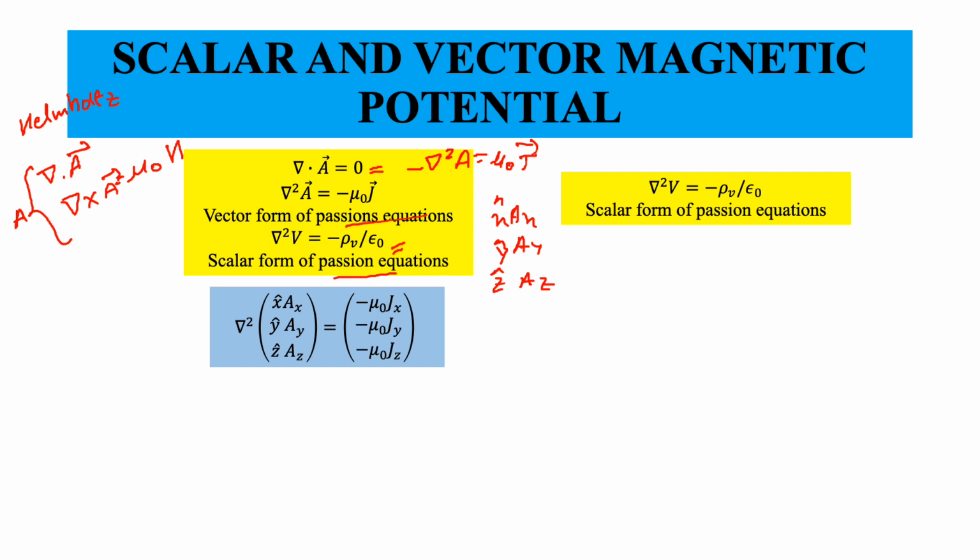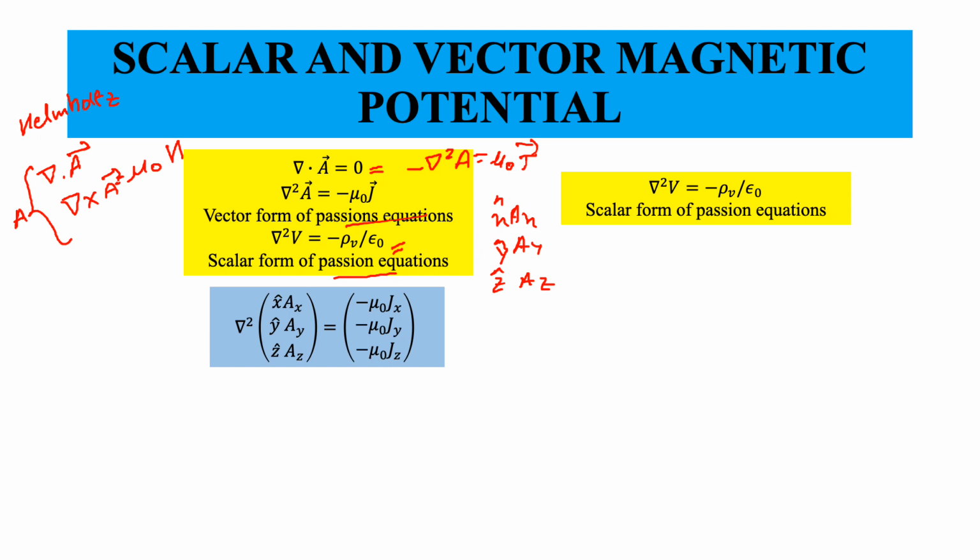and with respect to each of those terms, the right-hand side would be minus mu naught Jx, minus mu naught Jy, minus mu naught Jz. So taken with respect to each of these components, it would be a Poisson equation. And we know how to solve the Poisson equation. At least formally I know how to write down Ax, Ay, which will be mu naught by 4 pi.